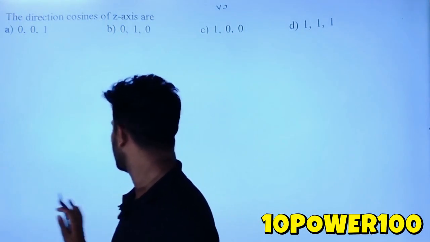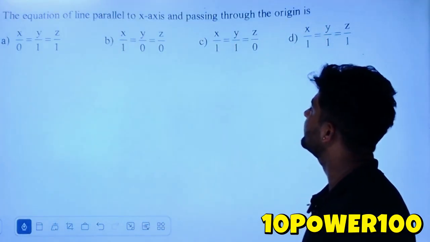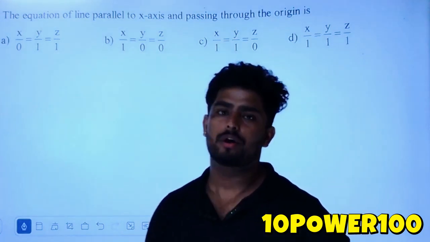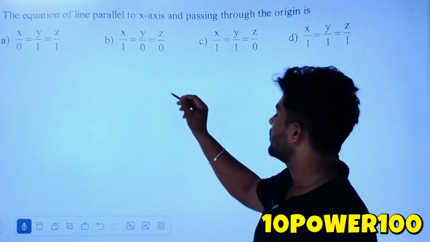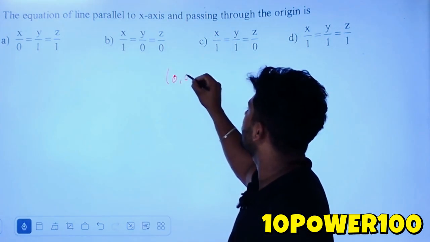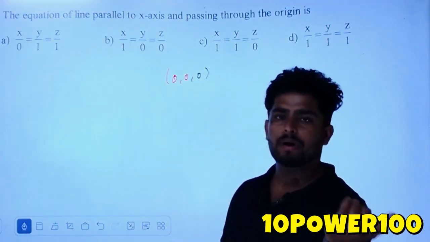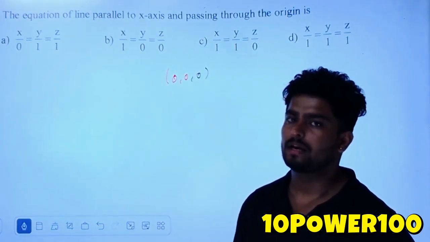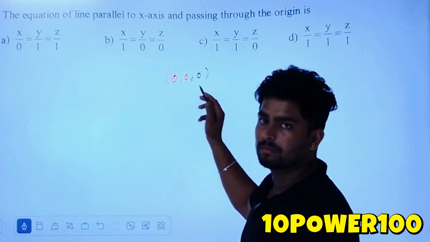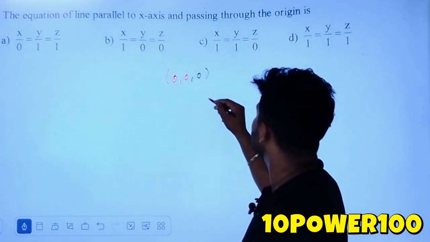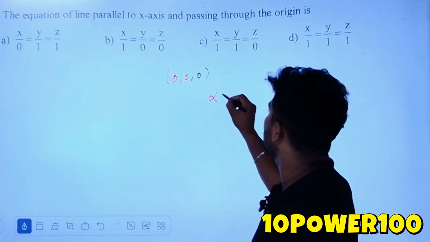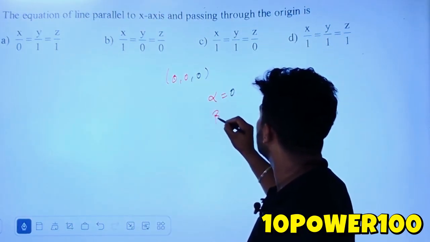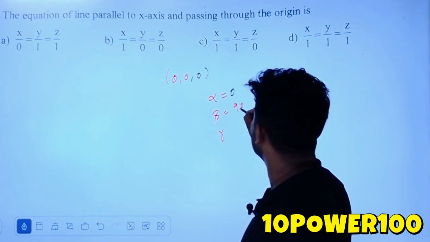Okay, next question. The equation of a line parallel to the x axis and passing through the origin is, okay, here passing through the origin is given, children. So it is 0 0 0. So this is passing through the origin. Next, the line is parallel to the x-axis. Since it is not crossing the x-axis and is parallel to it, alpha is 0, and beta and gamma are 90 degrees.